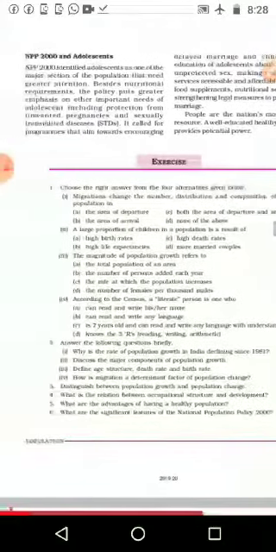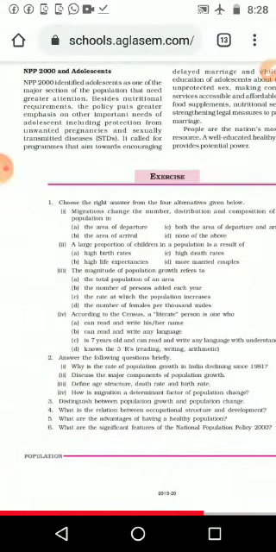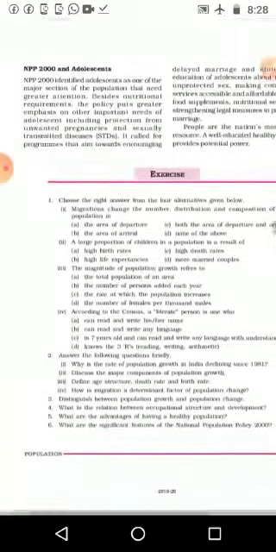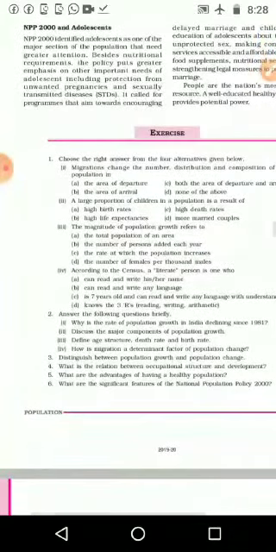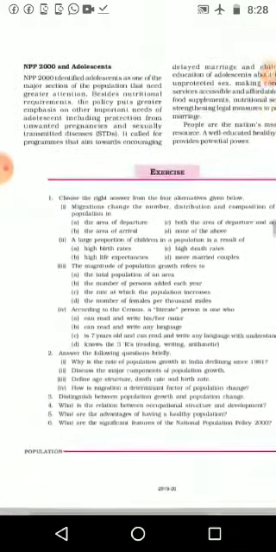What are the things the NPP is thinking about for adolescents? Many things are there. When we read some points, we may wonder why we discuss these points in 9th standard. But your age is in the adolescence stage, and you surely want to get the information, then you can protect yourself.